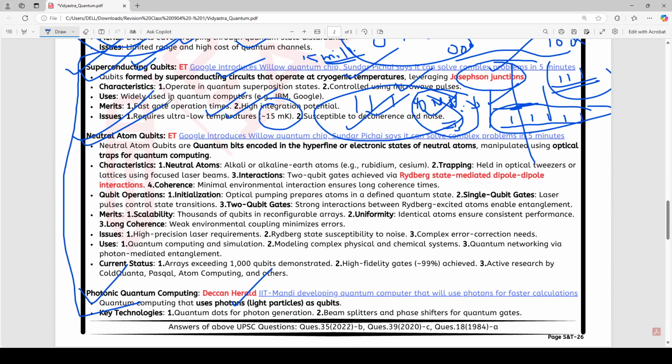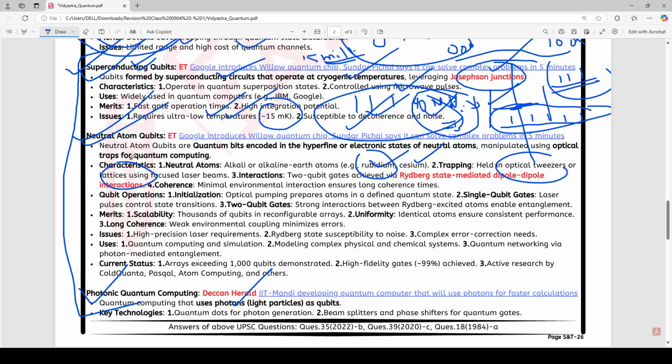Then we talk about neutral atom qubits. Neutral atom qubits means we are using neutral atoms, which do not have any charge, like rubidium and cesium, and we are using optical tweezers or lattices. What are optical tweezers?